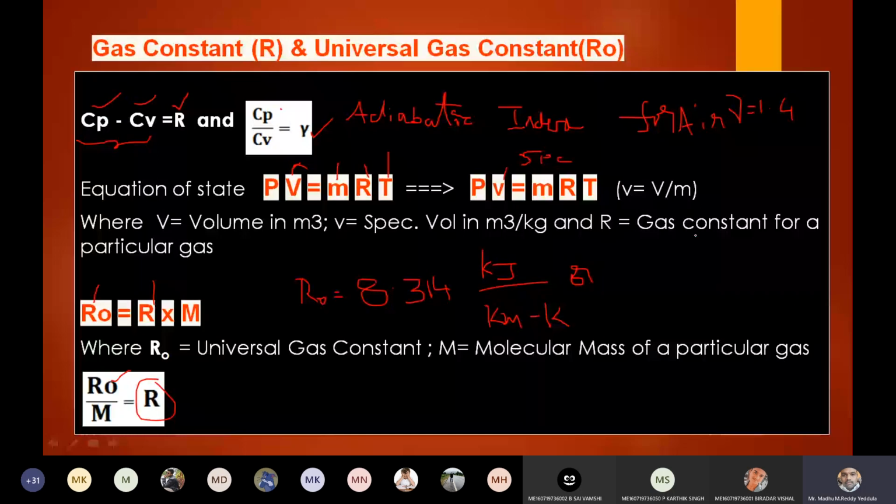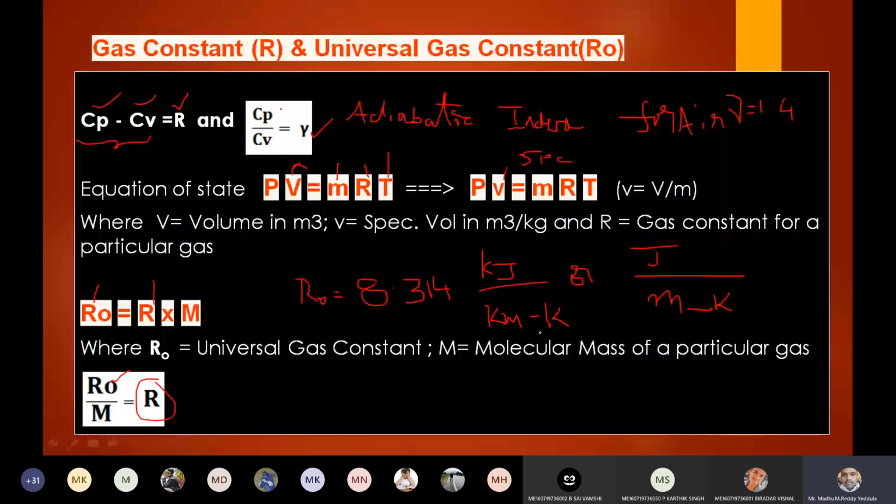It depends upon the units given in the problem. Both are the same because the kilo can be cancelled here. This is also a constant value, 8.314.